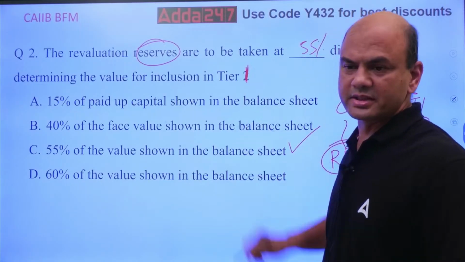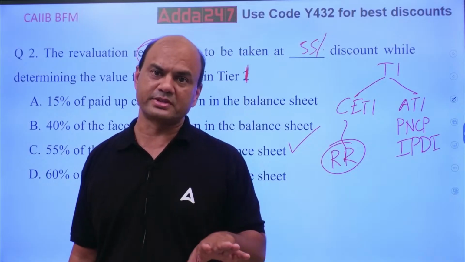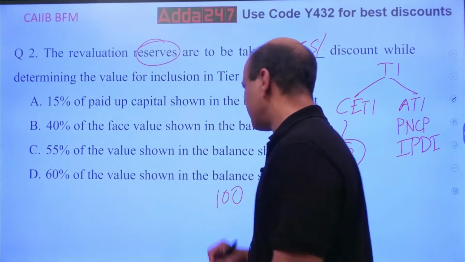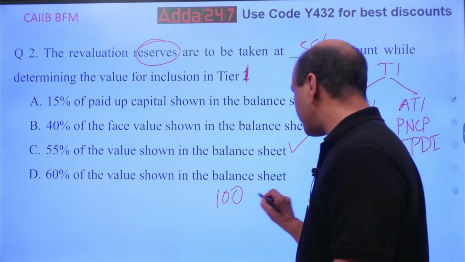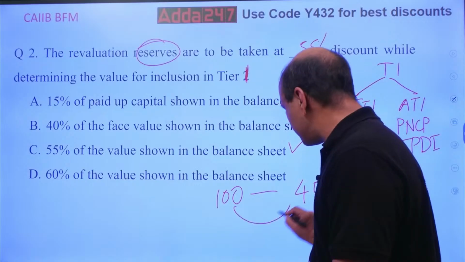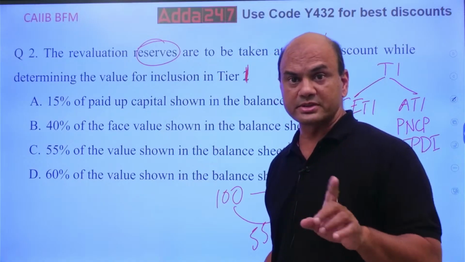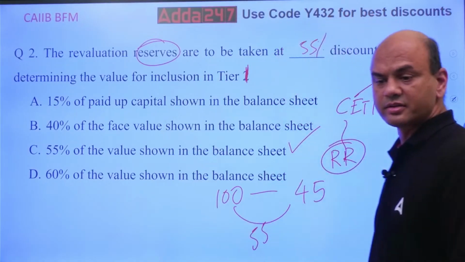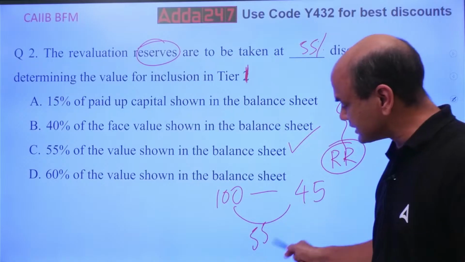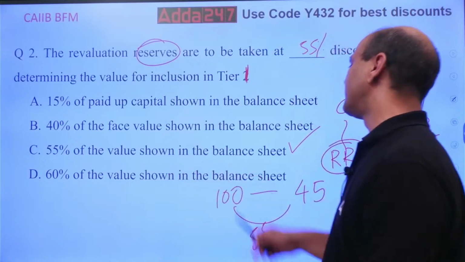So understand this concept. Many of the students take it as 55%. It's not 55%, it is a 55% discount. So if my revaluation reserves are 100, then I need to take it at 45 rupees. For my calculations, I'll consider it as 45 rupees, so the difference is 55. Understand, 55% is a discount, 55% is not the value. The value is 45%. Got it everyone? Many of the students miss out this concept. They consider this as the value. No, this is a discount. This you have to subtract. So the answer is 55% of the value shown in the balance sheet.